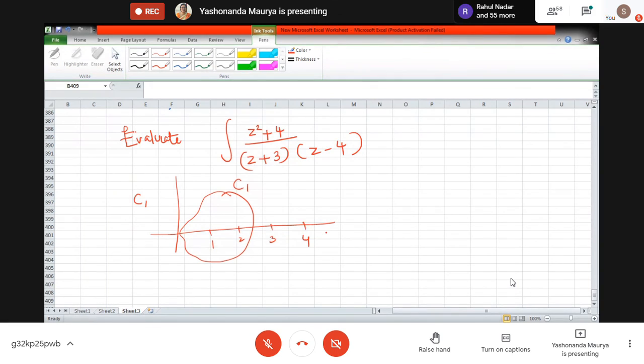Then they will say something like this: evaluate the integral along the curve C2, where C2 is somewhat like this. This is the curve C2, this is the curve C1. Something like this can be asked. It may not be a circle, it can be anything else, but all we need to do is check whether these curves enclose the problematic points, and we are done.